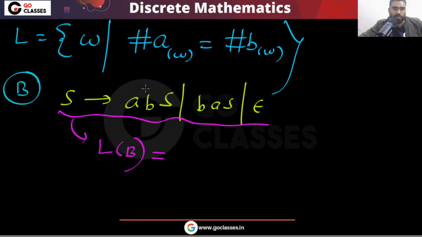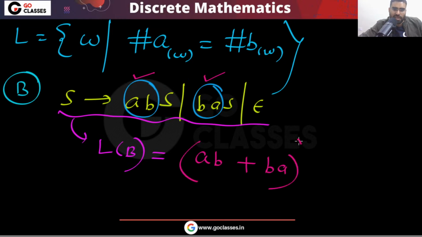You have ABS, they will come together. BAS, epsilon, these two will come together, then S, then you can put anything else. You can put them in any order. So it's like AB or BA whole star.